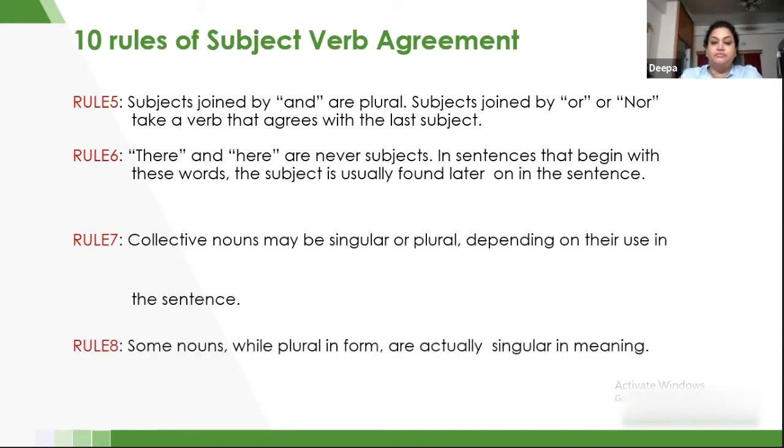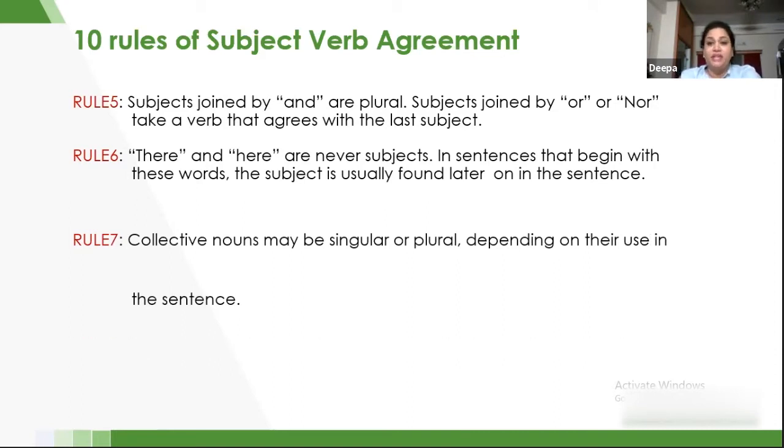Collective nouns may be singular or plural, depending on their use in the sentence. What are collective nouns? I hope you have listened to the noun agreement class, or you can go back and check it. Whenever we spoke about collective nouns, we said that they are formed into a unit. For example, there are 12 players in a team, but a team is a unit. So when I'm talking about the players, I can say the players are practicing. But when I'm talking about the team, I will say the team is practicing.